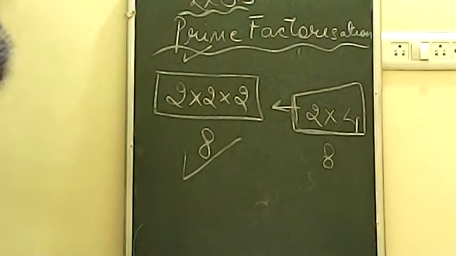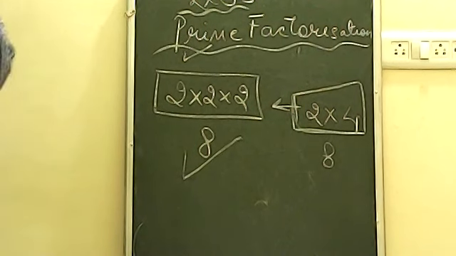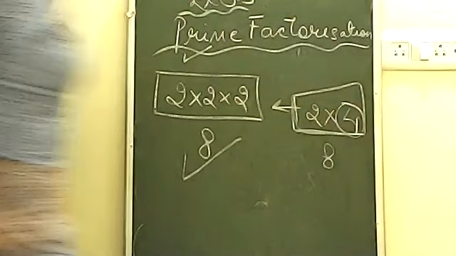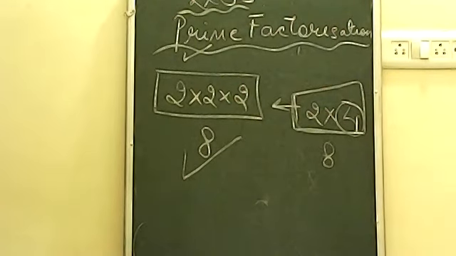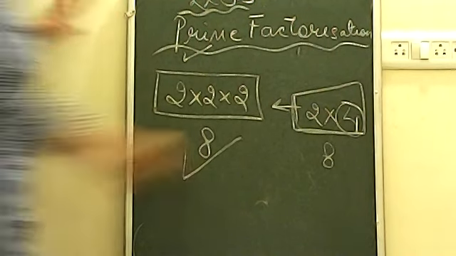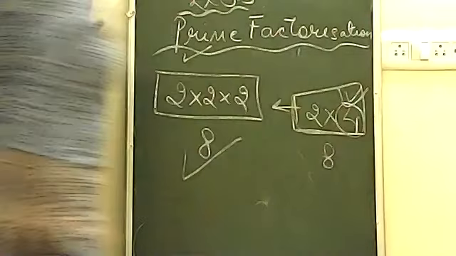Second thing, don't include composite factors. Like this, 4 is a composite number, but it is a factor of 8. So don't include composite factors.